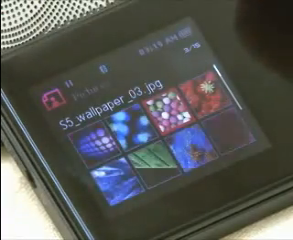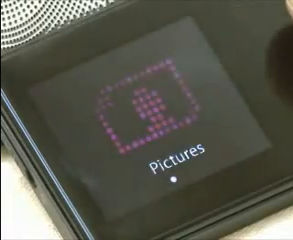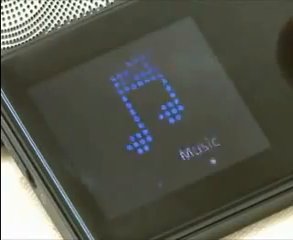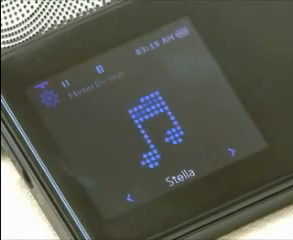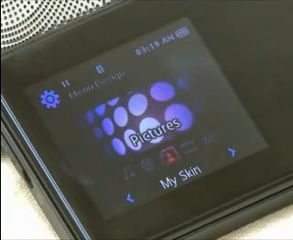If you choose My Skin from Setting, Menu Style, Menu Design, as you can see, the image you've just selected is seen as the background image. I will change it back to the original skin.